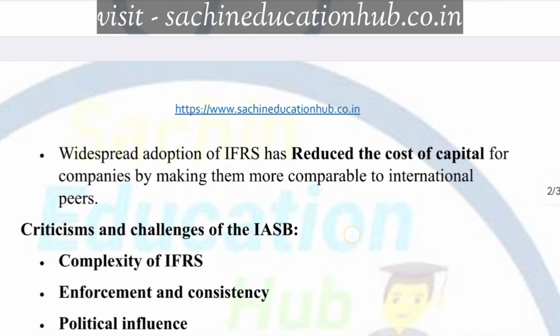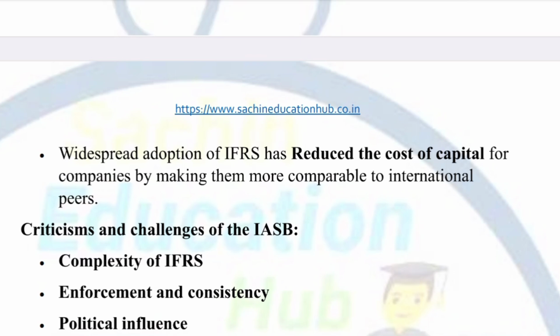Now the last point covered under the IASB is the criticisms or challenges for the IASB. What is the criticism? Why is there no need of IASB? So you can say that some people say that IASB rules are too complicated. The first reason is the complexity of IFRS, because some people think that IASB rules, that is IFRS, are too complicated,